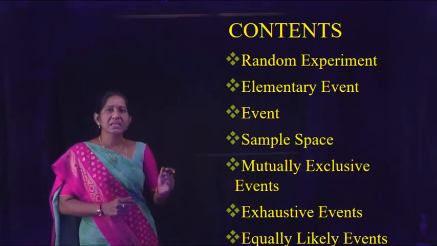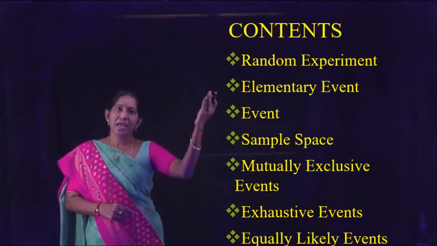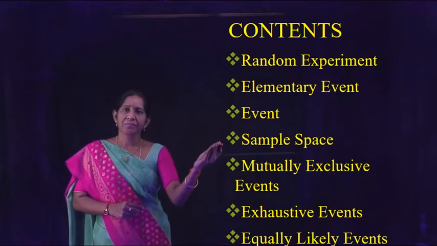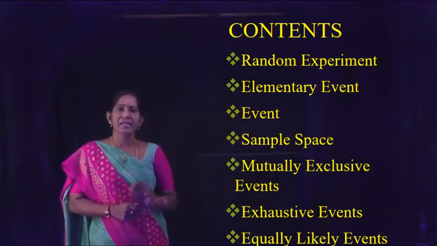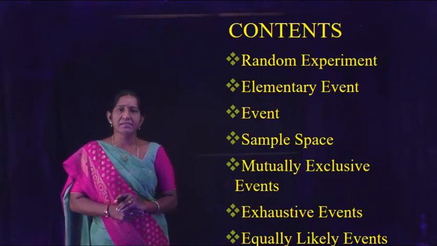Now, let us see the contents in this chapter. Random experiment, elementary event, sample space, mutually exclusive events, exhaustive events, and equally likely events.